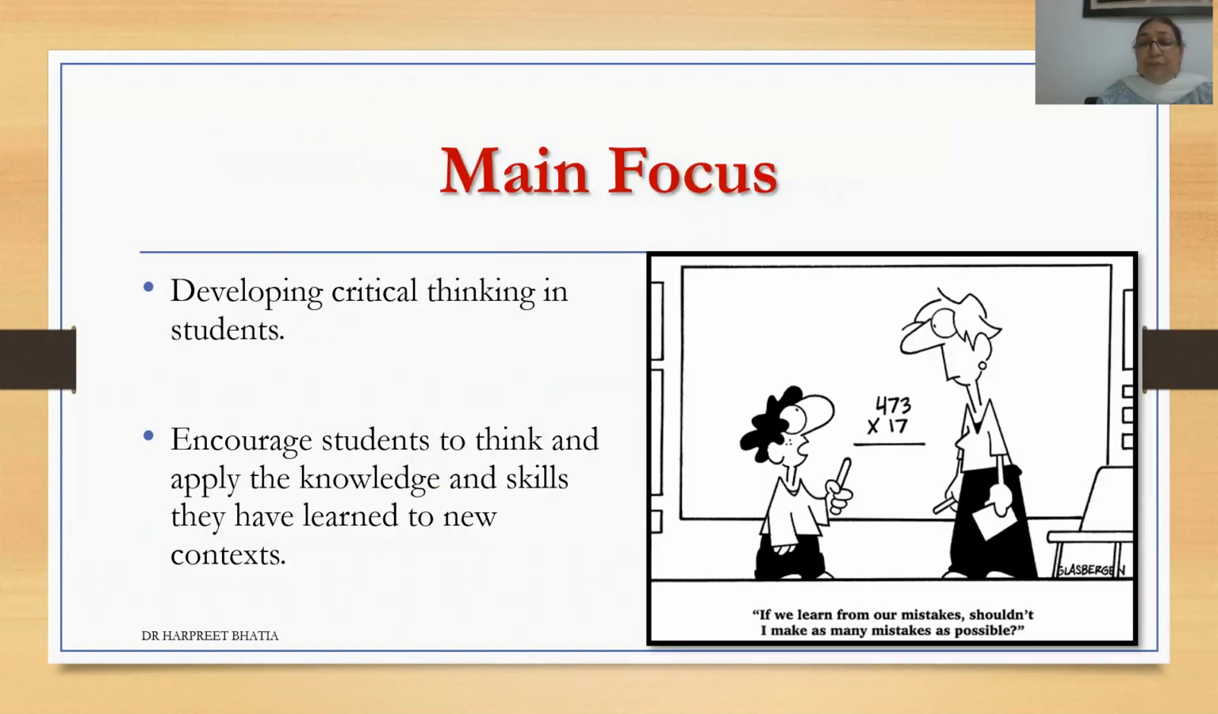The main focus of Bloom's taxonomy is to develop critical thinking in the students. The idea is to encourage the students to think, to apply the knowledge and skills that they have learned to new contexts. That is, you are learning something maybe in the classroom. So how would you apply those concepts when you're outside the classroom? Are you able to understand in which situation what information is going to be suitable? That is what is important for the student to understand.